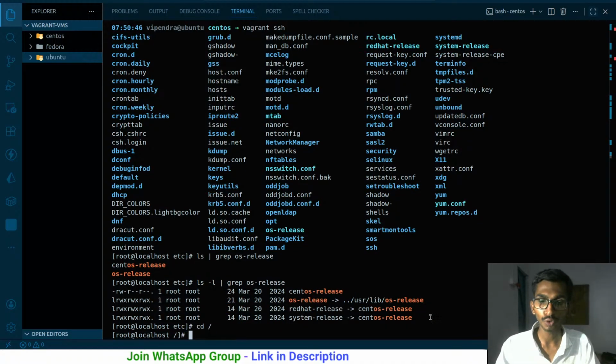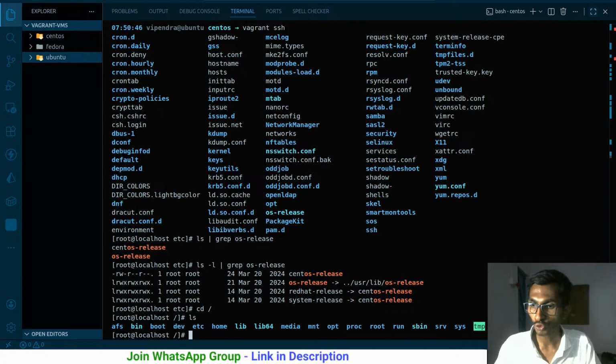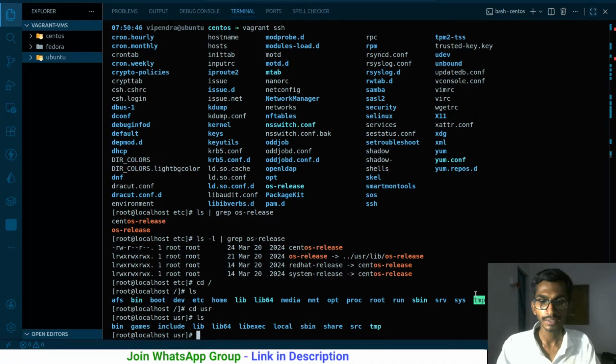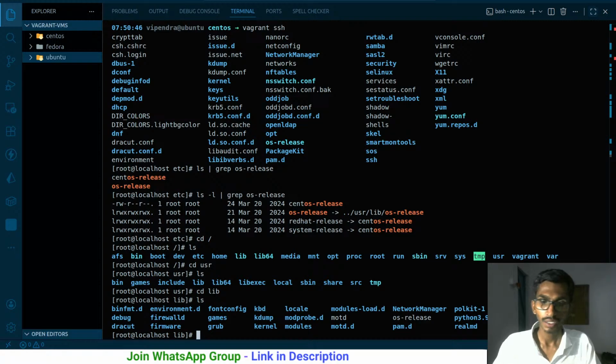So right now, let me go to the root directory. And inside usr we have that particular folder. So ultimately we have to go to usr, lib and OS release. So though we have the OS release link inside etc, the main file is saved inside usr. So cd usr, ls, we have to go to lib, ls, and now here we have OS release.